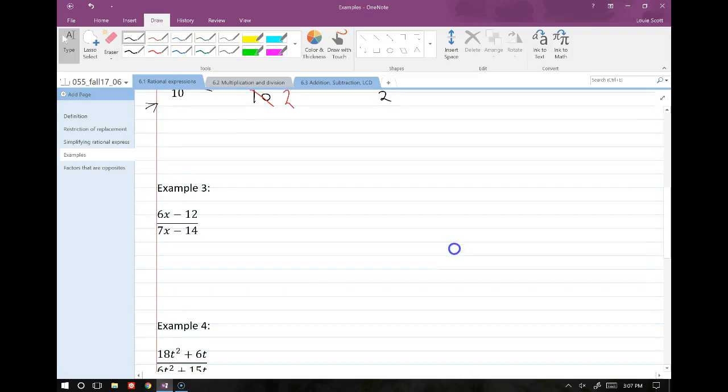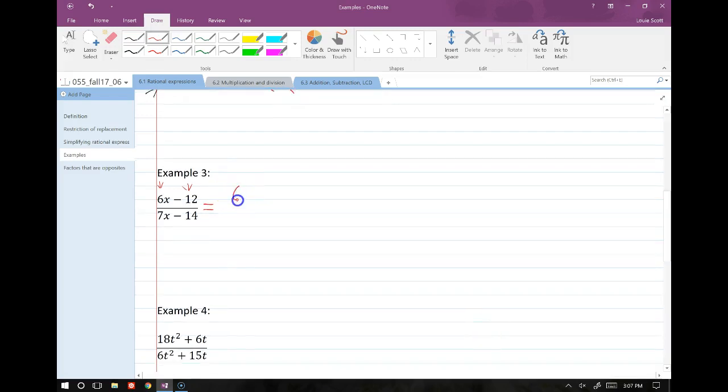All right. So now, what if we have something like this? For this one, we don't have a squared term, so we can't factor in the P and Q sense, but it looks like we can factor something out of both the denominator and the numerator. We have a 6 and a 12 that we're working with. It looks like we could factor a 6 out and be fine, right? So we factor a 6 out on top. We're left with an x minus 2. And on the bottom, just like Ed said, we're going to factor a 7 out, and we're left with x minus 2 on the bottom.